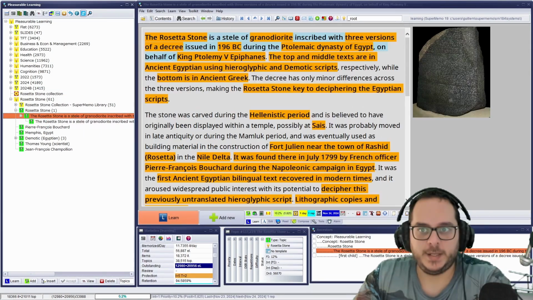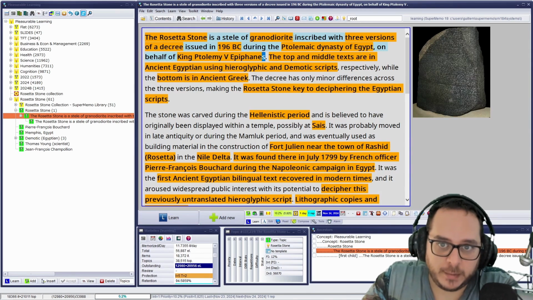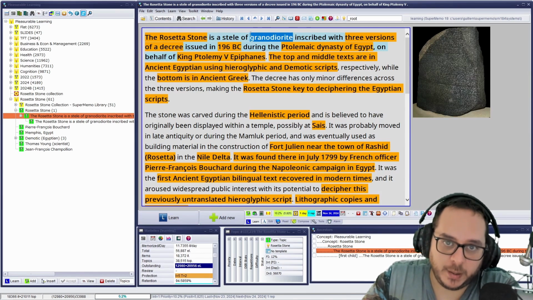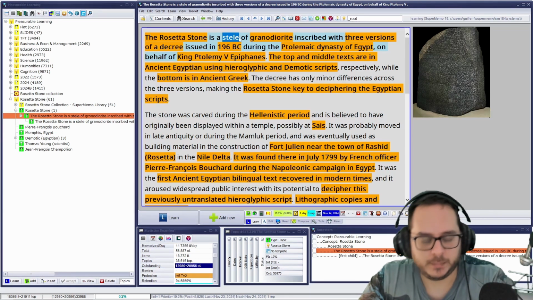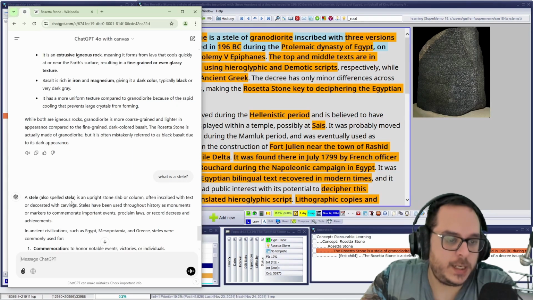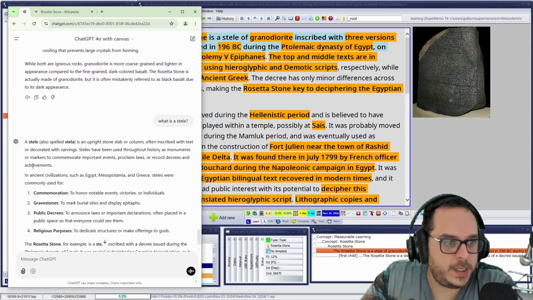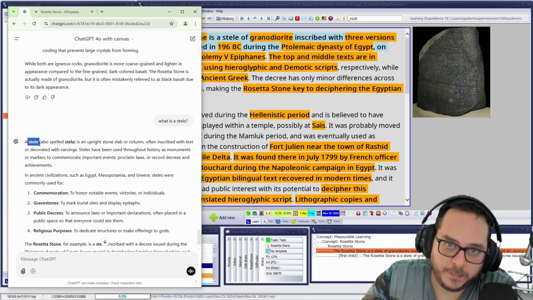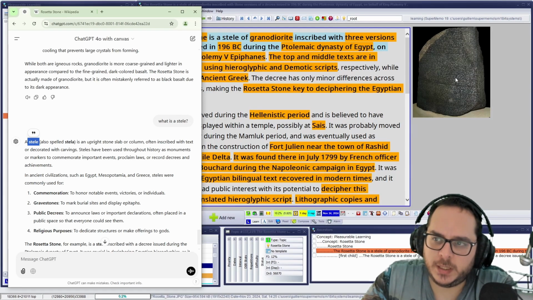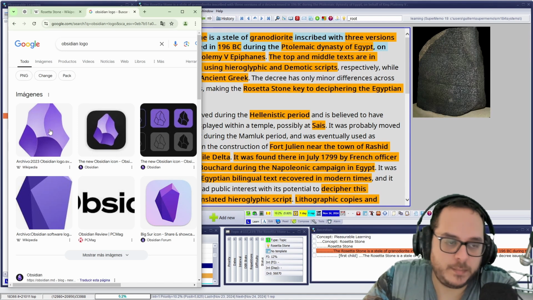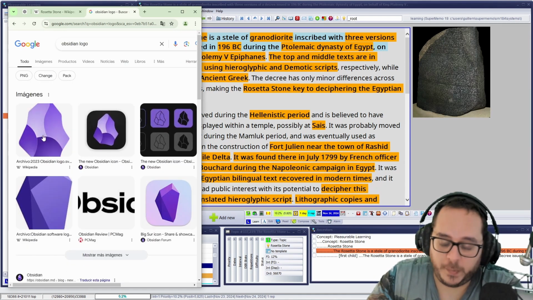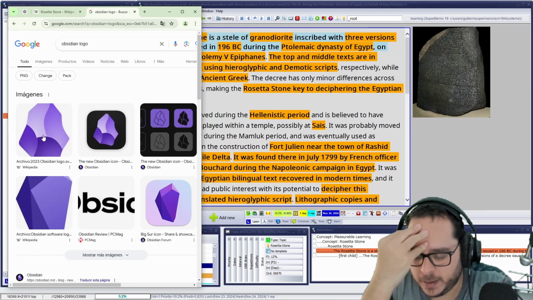I was here. But even though the AI is correct, because it detected that it is the material, then the question is, well, what is this as well? Let me ask. It's an upright stone slab or column, often inscribed with text, decorated. Okay, so this is independent of the material. For instance, there's an obsidian. So what I will do is have this as a reference, because for me the most simplified version is obsidian.